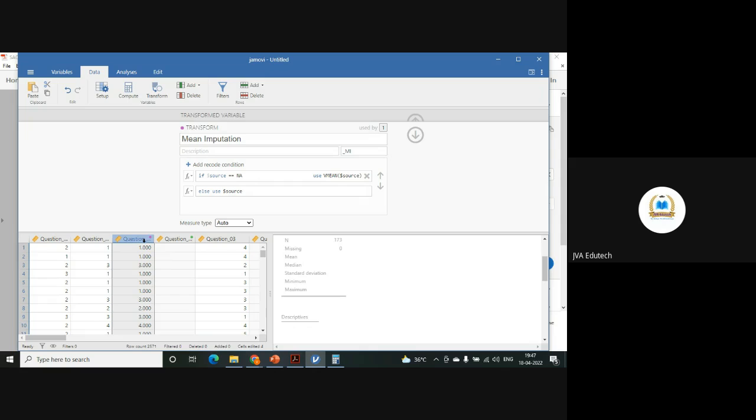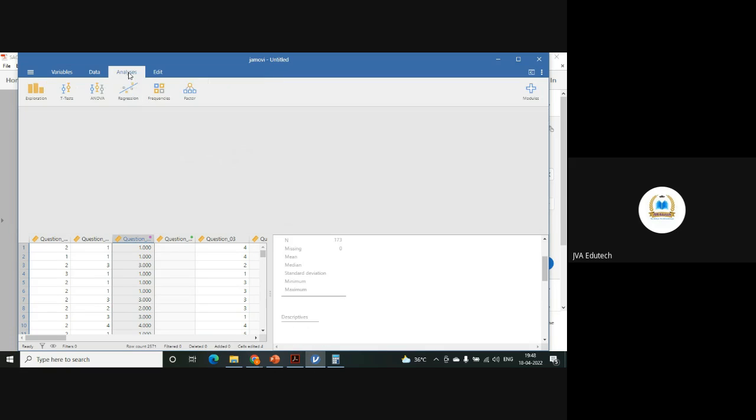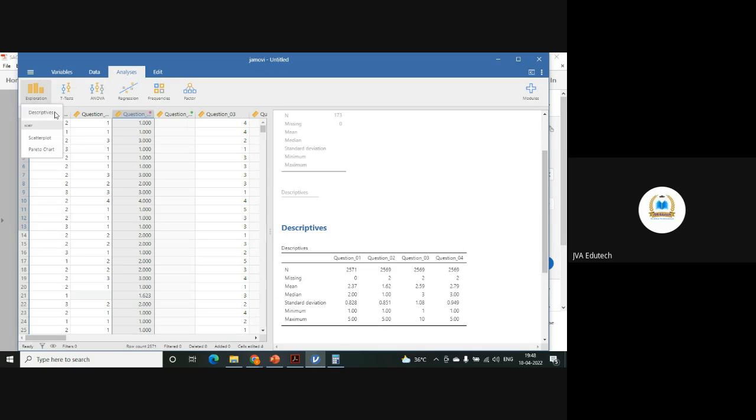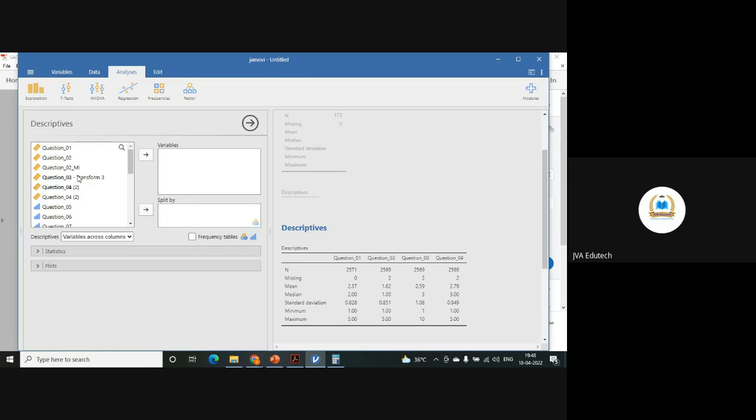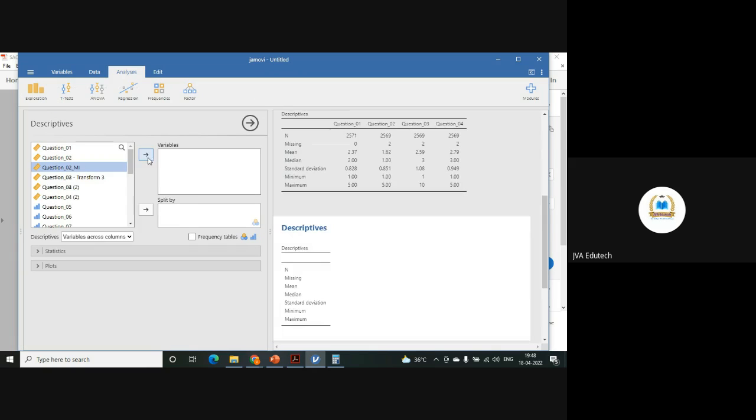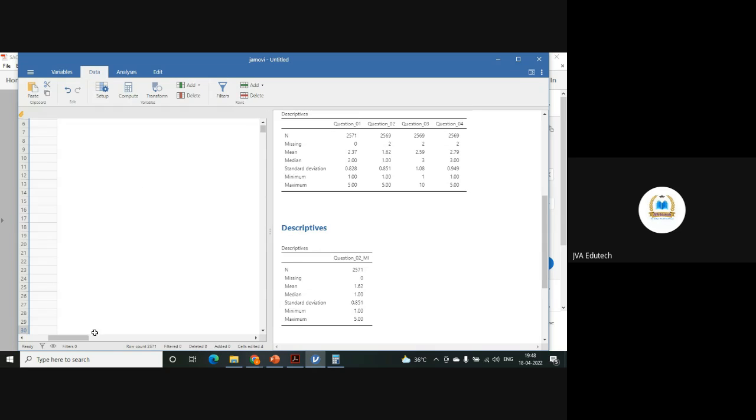If you want to check whether now there is any missing value, you can go to analyze, exploration, descriptives, and here this question number 2 mean imputed we have created, and see there is no missing values. Previously there were missing values, now we have imputed it. You can see here it was 2 values were missing, now none of them is missing. We have changed it.